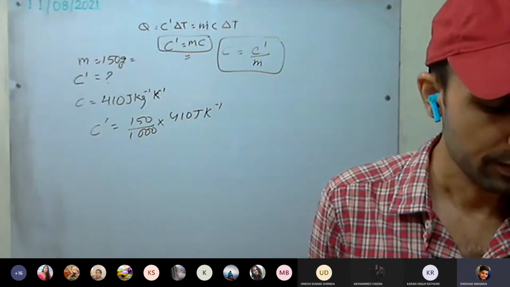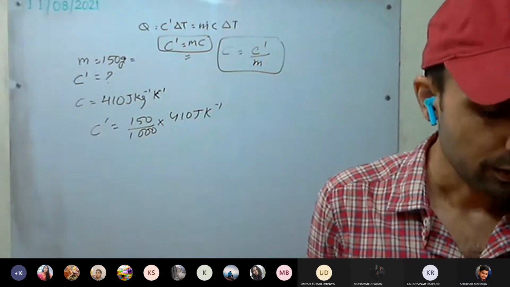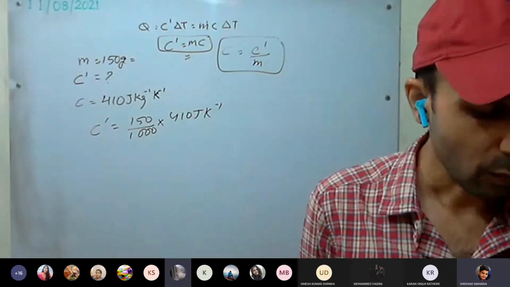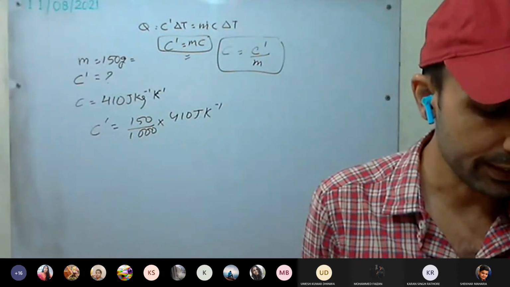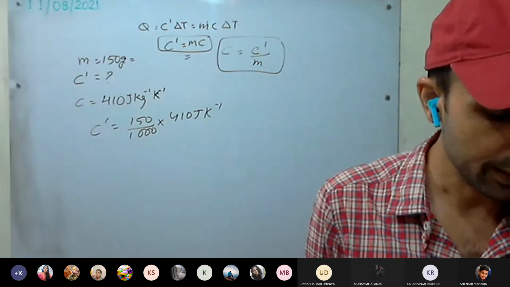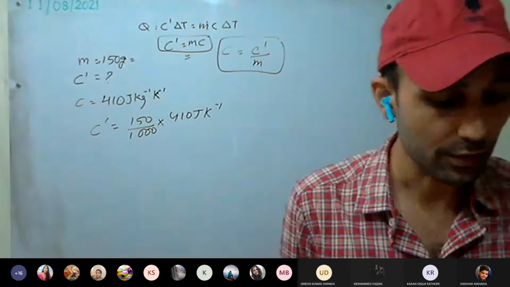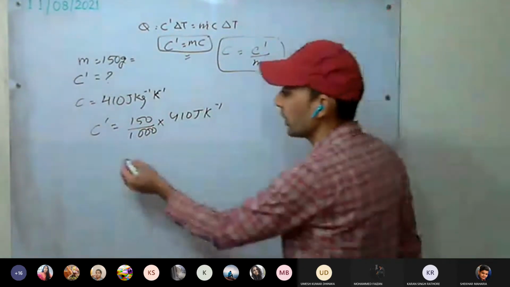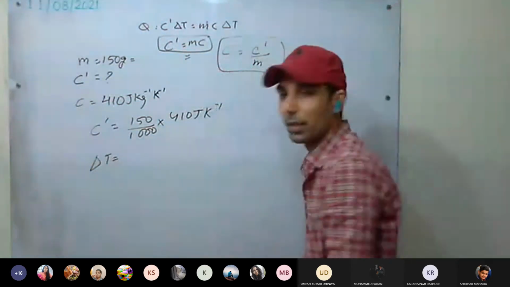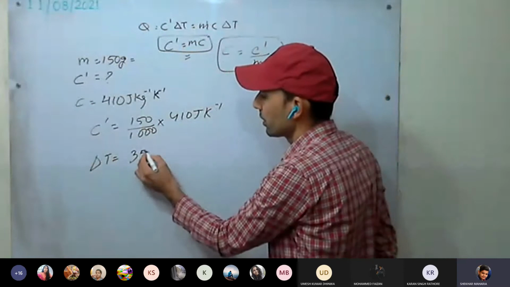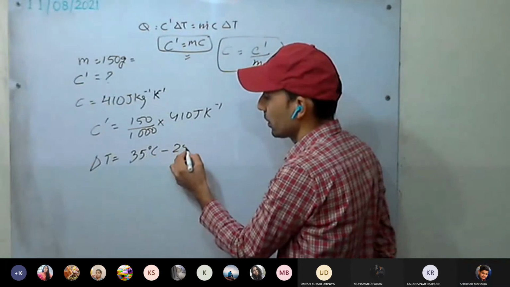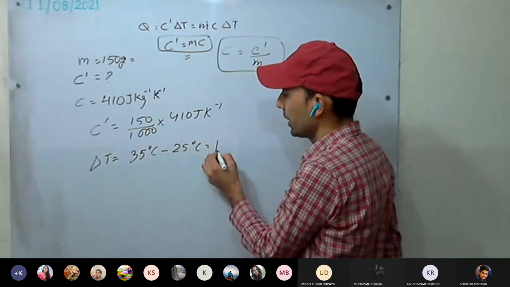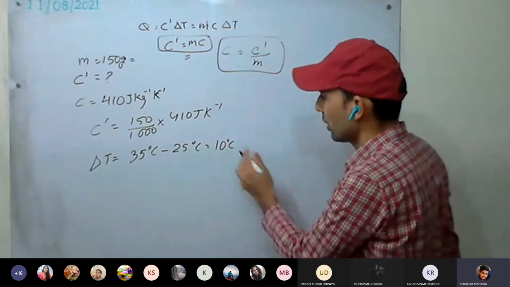Have you understood this one? Second part: how much heat energy will be required to increase the temperature of the vessel in part A from 25 degrees Celsius to 35 degrees Celsius? So the temperature change delta T will be 10 degrees Celsius.